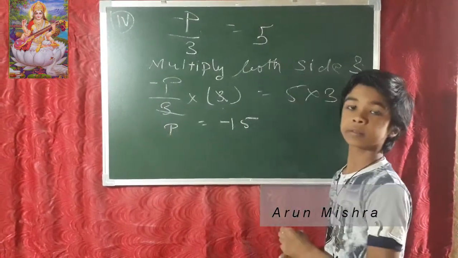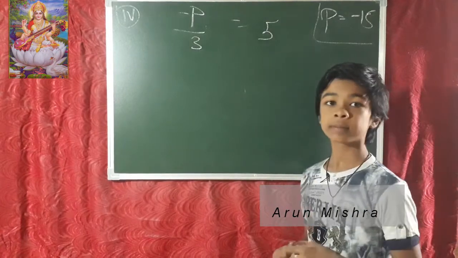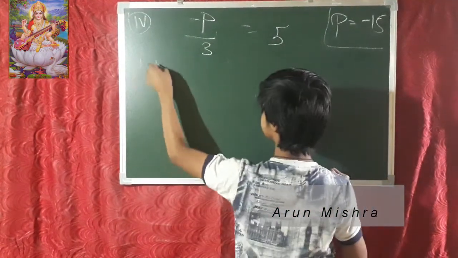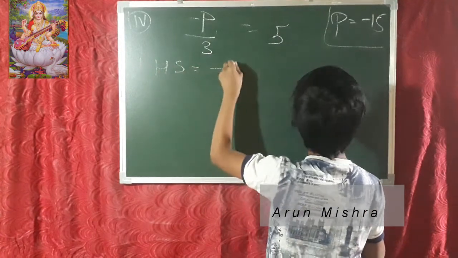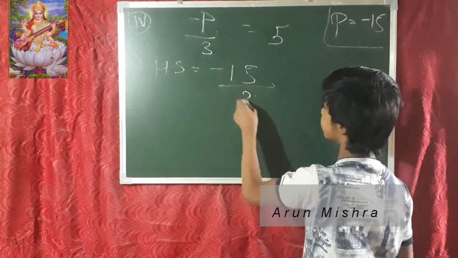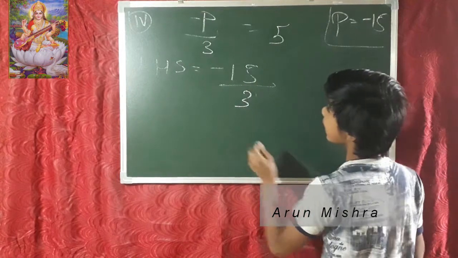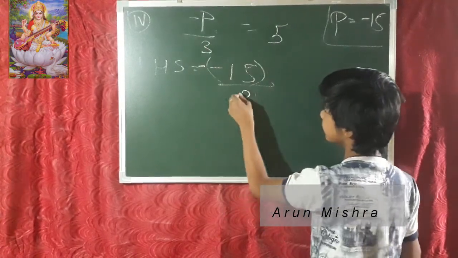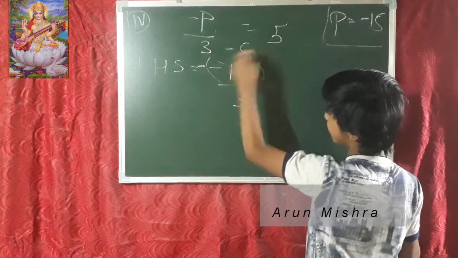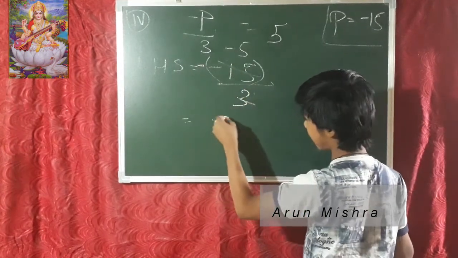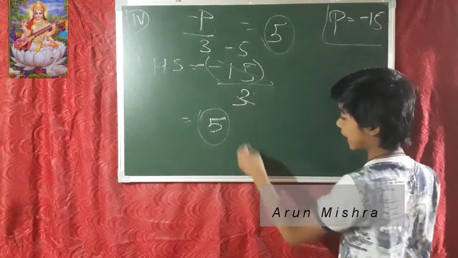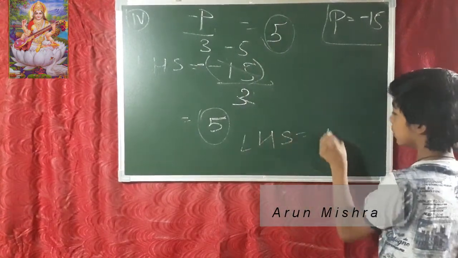So friends, now we are going to start our checking process. P is minus 15, so LHS is equal to what? Minus 15 is given, upon 3. When we write the bracket, this minus sign will come to this side, 3 minus 5 and minus will multiply, it will become 5. Simply 5, and this 5 and this 5 are equal, so LHS and RHS are both equal.